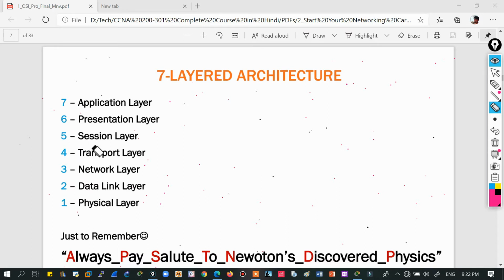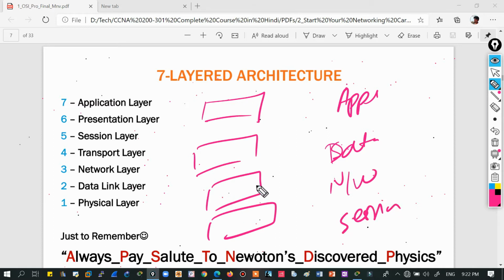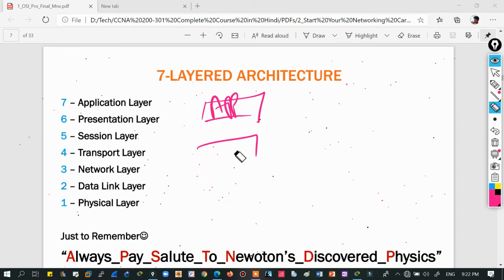You just need to remember the order, because you can get an order question on this. Let me give you 1, 2, 3, 4, and these 4 names: application, then data link layer, then network layer, and then session. They will ask you to arrange these layers one by one, right? So first application, then session, then network, and then data link. So you can get a question on this, and you need to remember the order of these layers. Okay then, let's start.